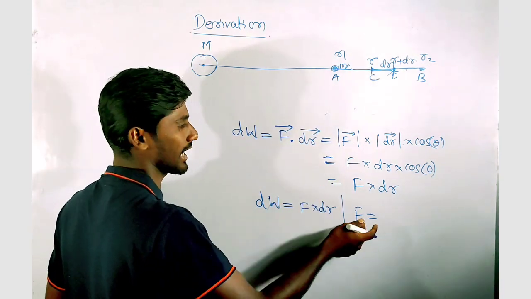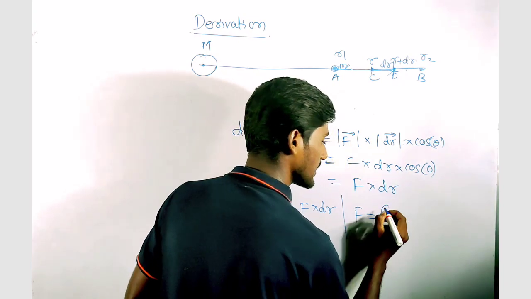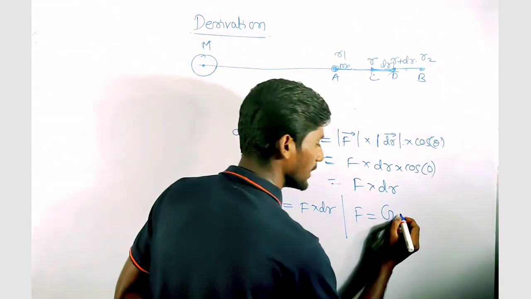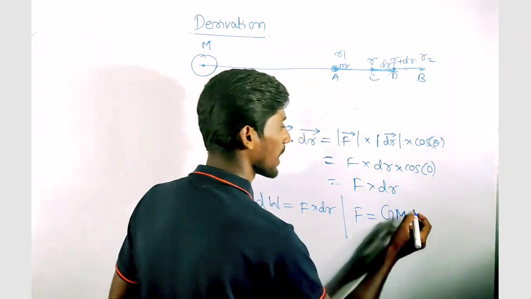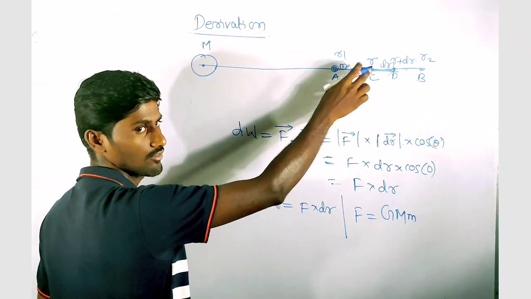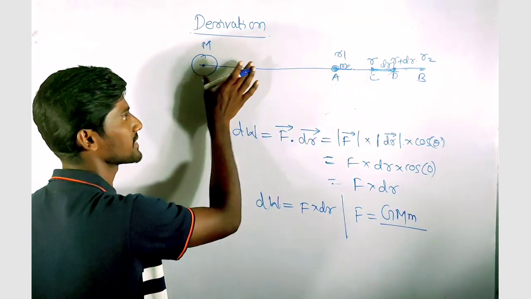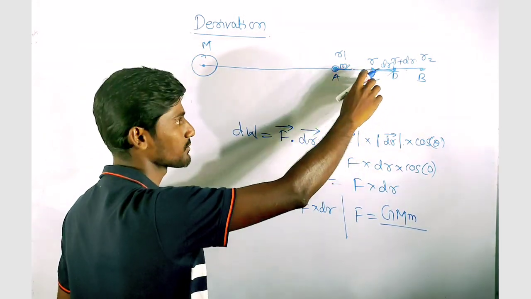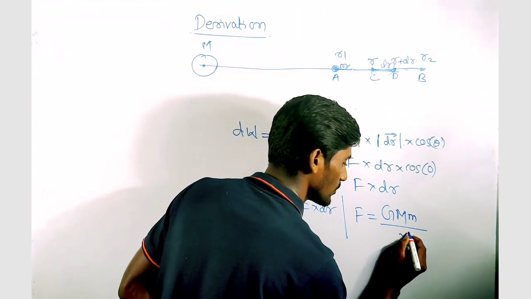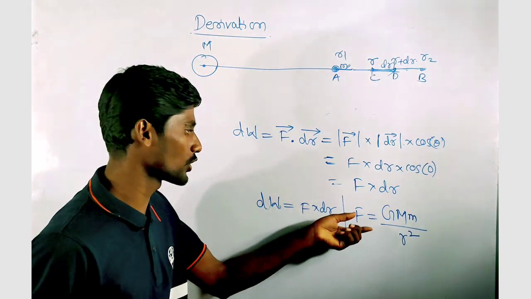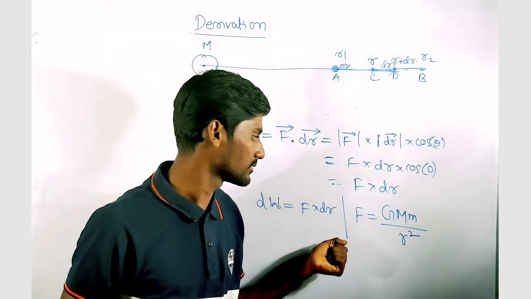So I am taking the gravitational force at point C. That will be capital G, the gravitational constant, into capital M, the source mass, into small m, the mass of the particle that we have displaced, divided by the distance between them, r square. So this force is equal to G M m by r square.